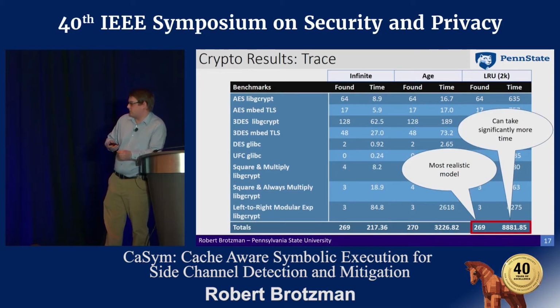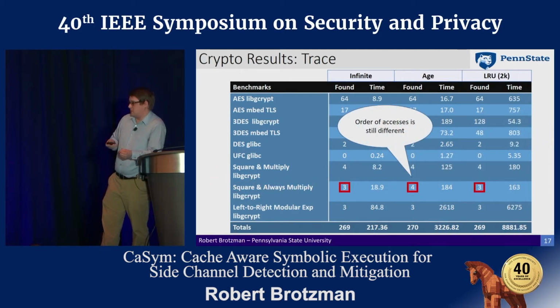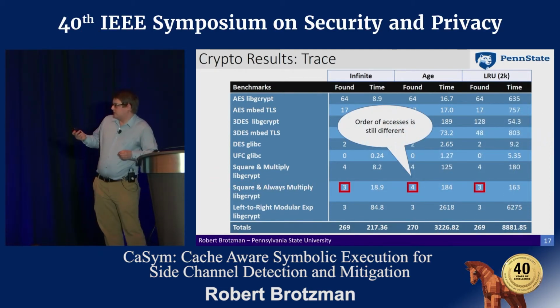And then our most realistic model actually more closely corresponds to our infinite model, which highlights how effective our simpler model is at finding these vulnerabilities, but it'll still take a significant amount more time. The one benchmark where we see a difference here is the square and always multiply routine. The only reason the age model still reports a difference is that the order of the accesses is still different. And the LRU model doesn't report anything because the difference is actually very close together.